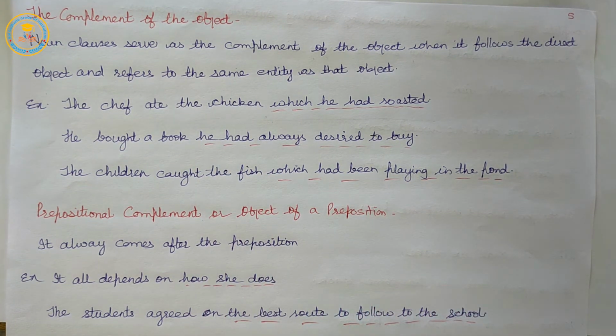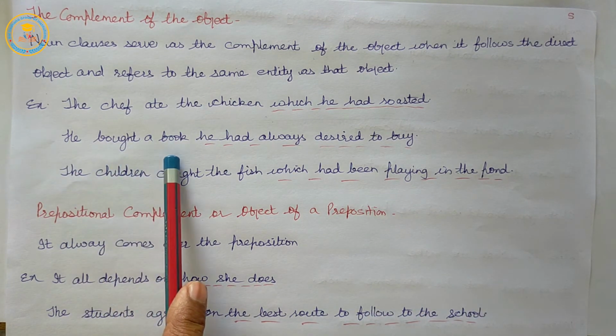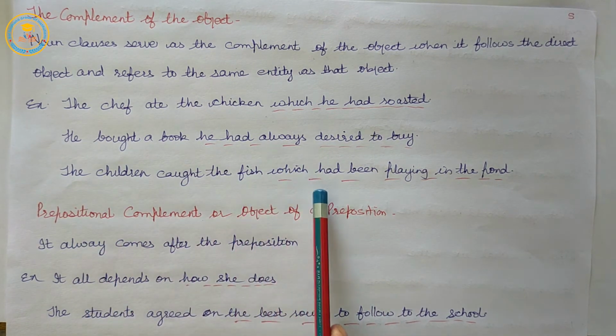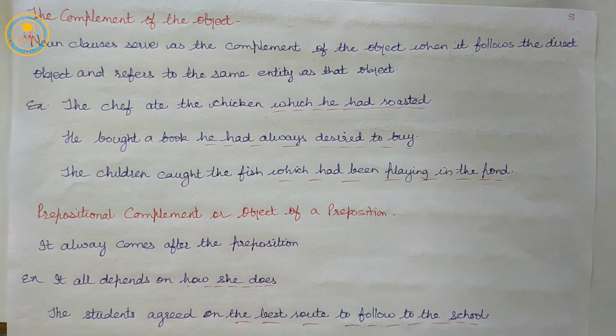So, the complement of the object means the noun clause serves as the complement of the object when it follows the direct object and refers to the same entity as that object. The chef ate the chicken which he had roasted. He bought a book he had always desired to buy. The children caught the fish which had been playing in the pond.